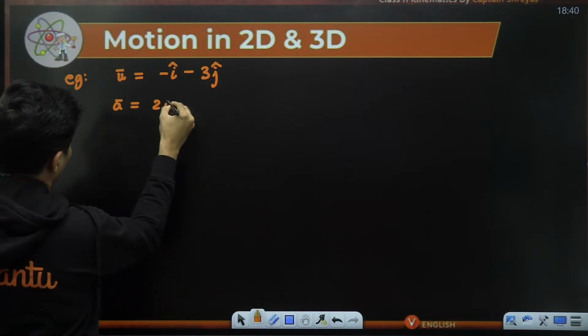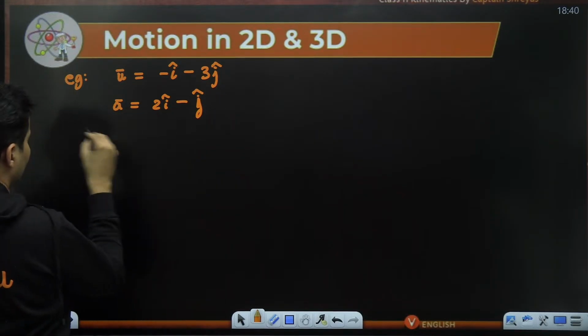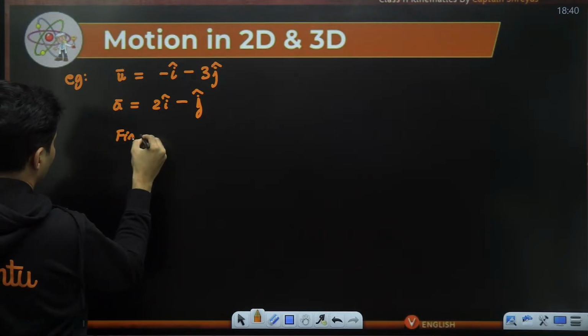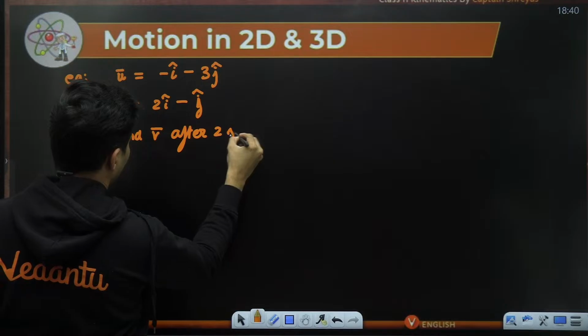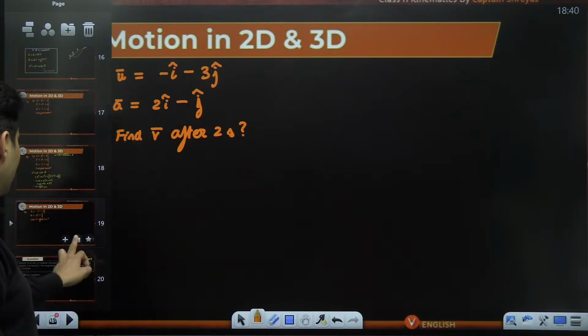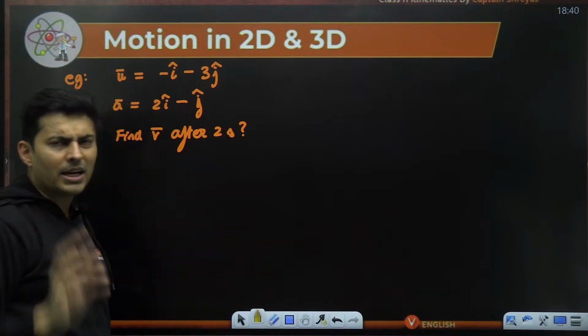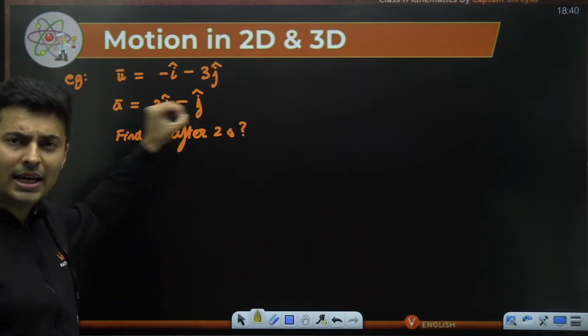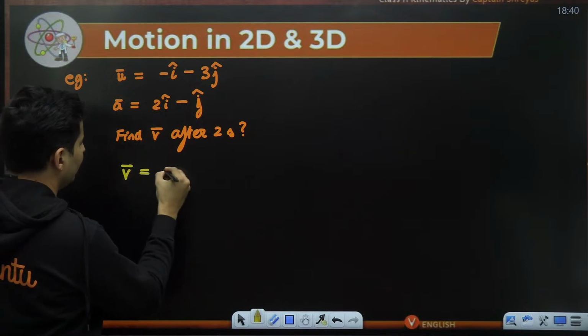Acceleration is 2i cap minus j cap. And you have to find, can you find the velocity after 2 seconds? Directly use kinematic equations. This is a 2D question. Acceleration is constant. That's it. You have to find velocity after 2 seconds.